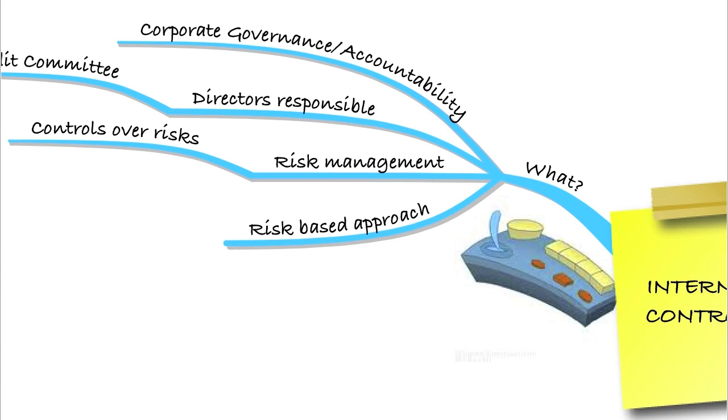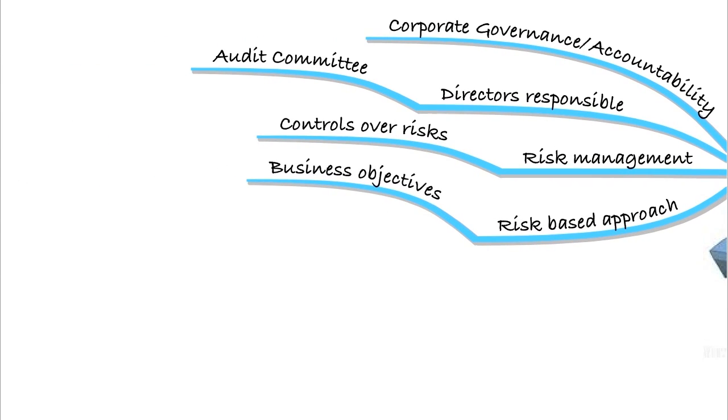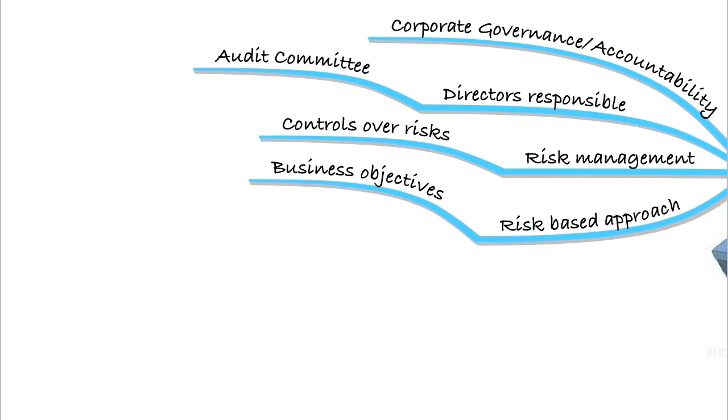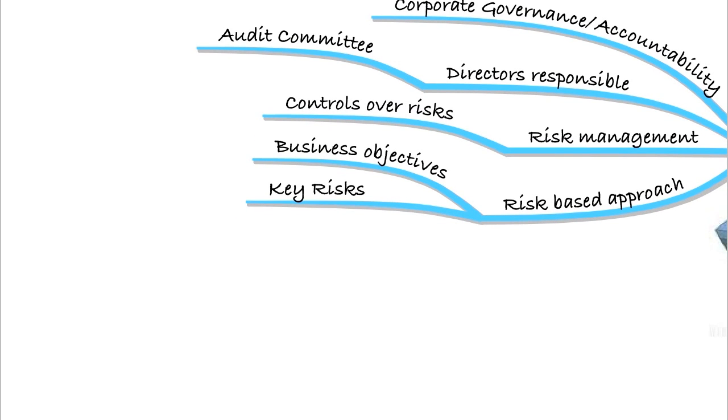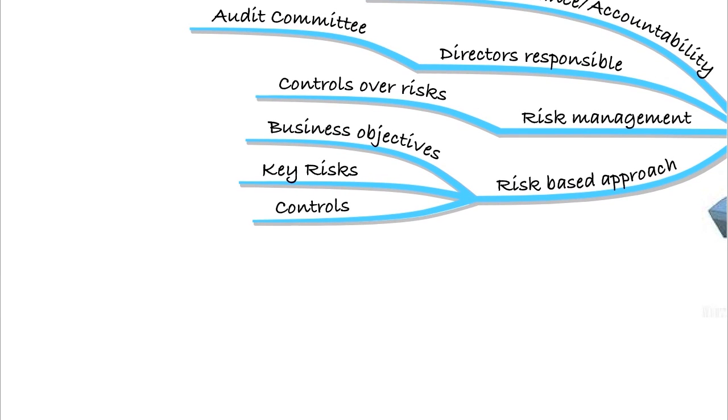So that risk-based approach must take into account things like the business objectives of the organisation. So you need to look at those objectives and see if maybe those objectives might fail, and that could be a risk. You also need to identify the key risks that that organisation is facing. Then you can design controls to try and reduce those risks.